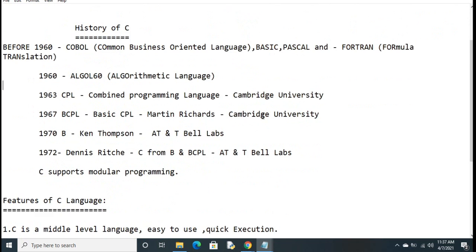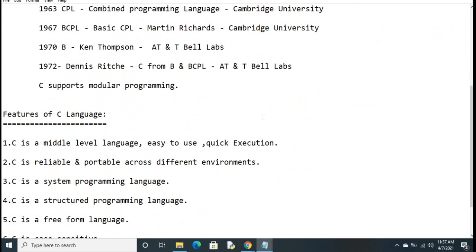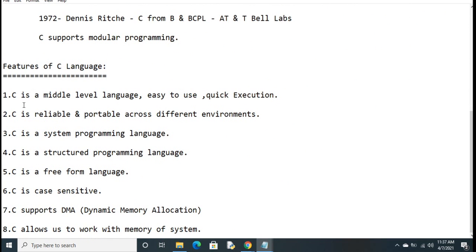And the last topic for today is features. As we discussed, it is a middle level language, and it is very reliable and portable. Reliable in the sense we can believe in it. Portable in the sense we can move it from one operating system to another operating system. It is a system programming language and a structured programming language; we have to follow the same structure. It is a free form language, so we can write the program in a very easy manner.